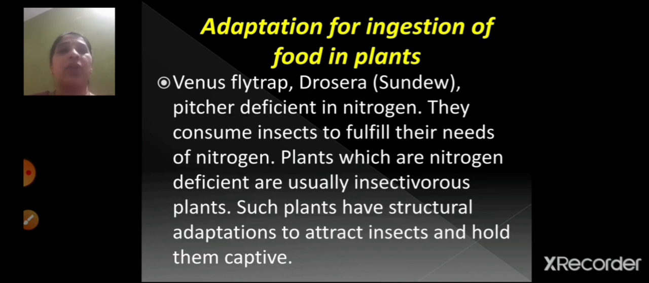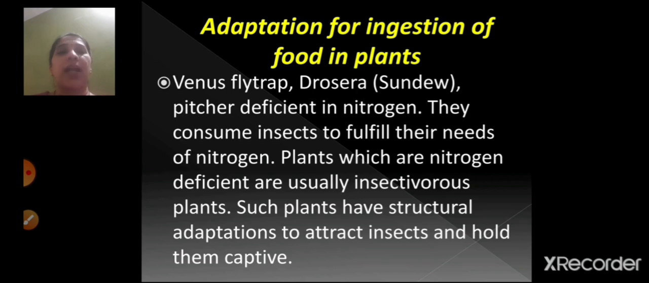Venus flytrap, Drosera, that is sundew, pitcher, these are deficient in nitrogen. Deficient in nitrogen means they do not contain nitrogen. So they consume insects to fulfill their needs of nitrogen. So these plants eat the insects, and by eating these insects, their deficiency of nitrogen is gone, right? So they get nitrogen by eating these insects.